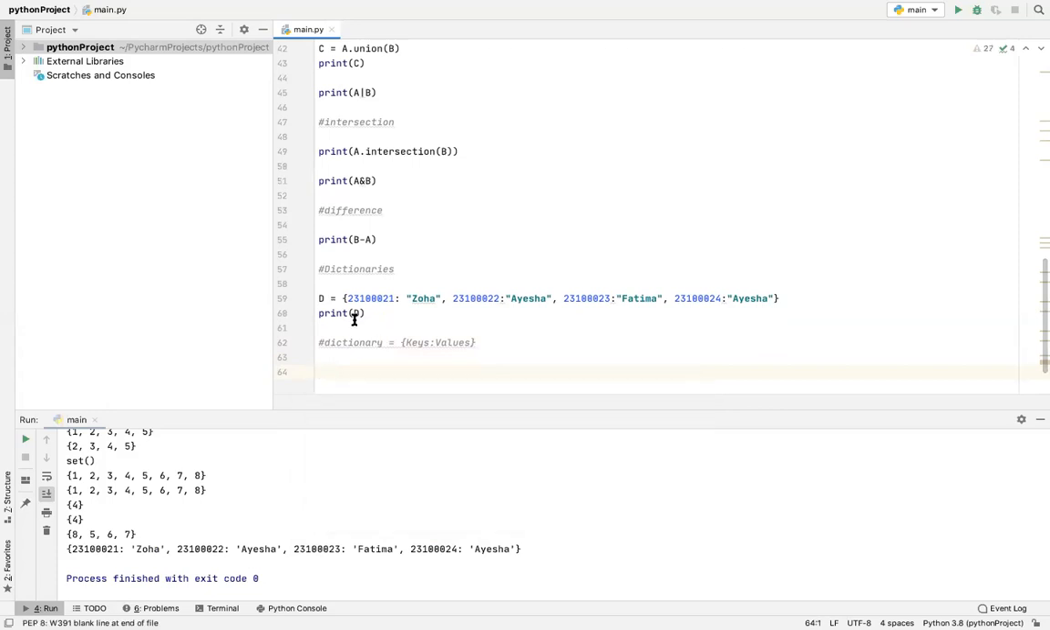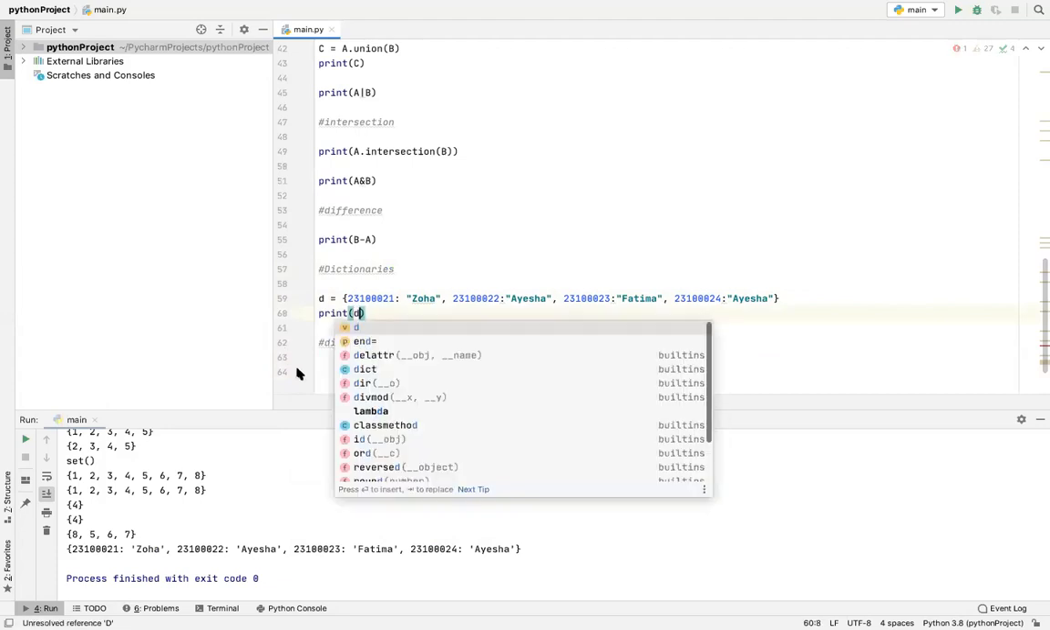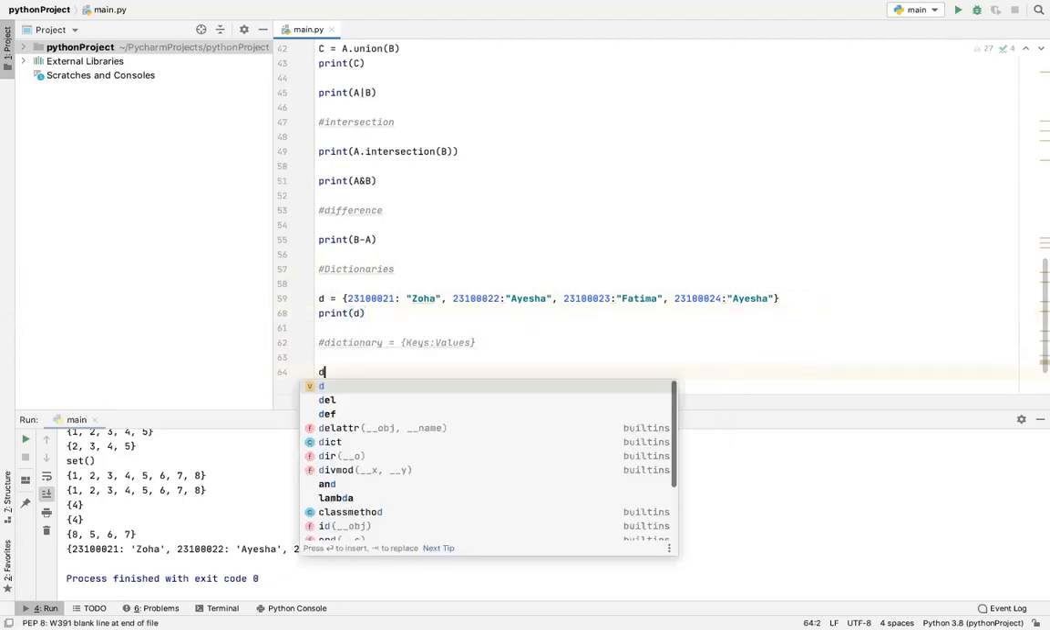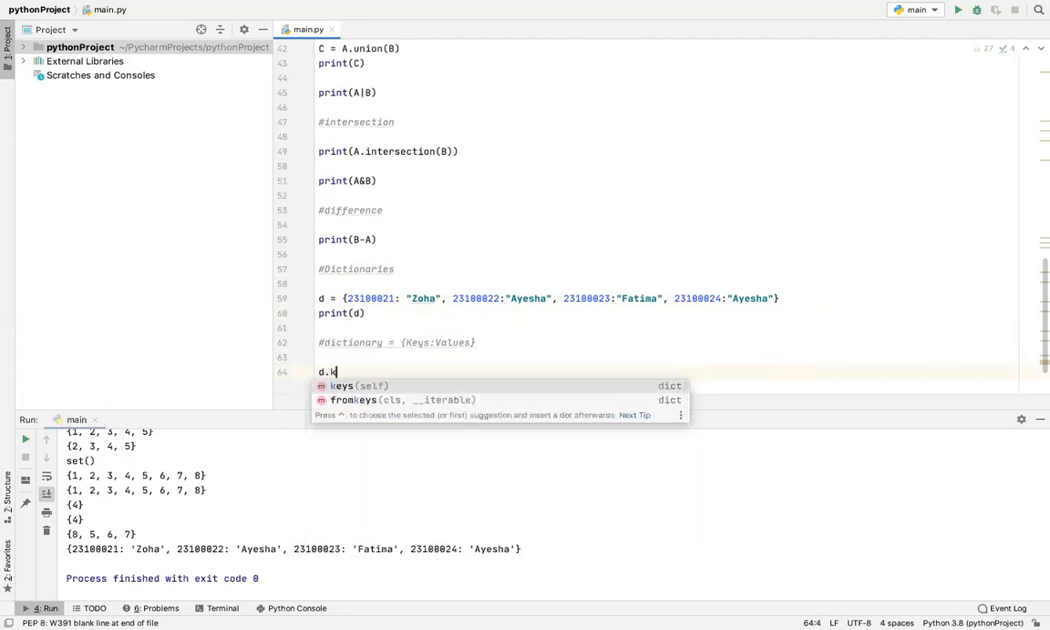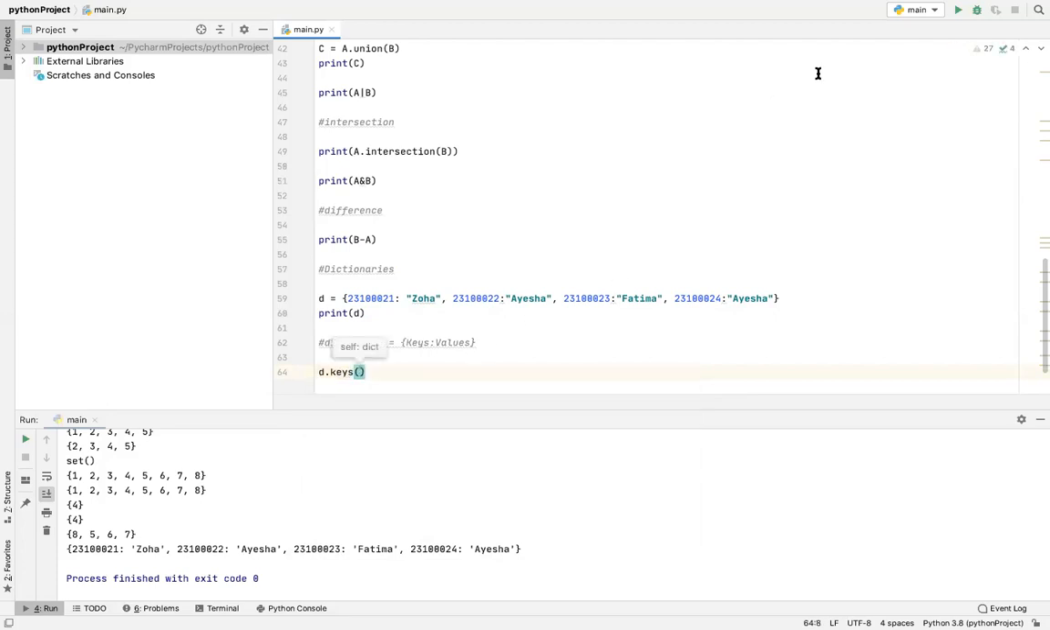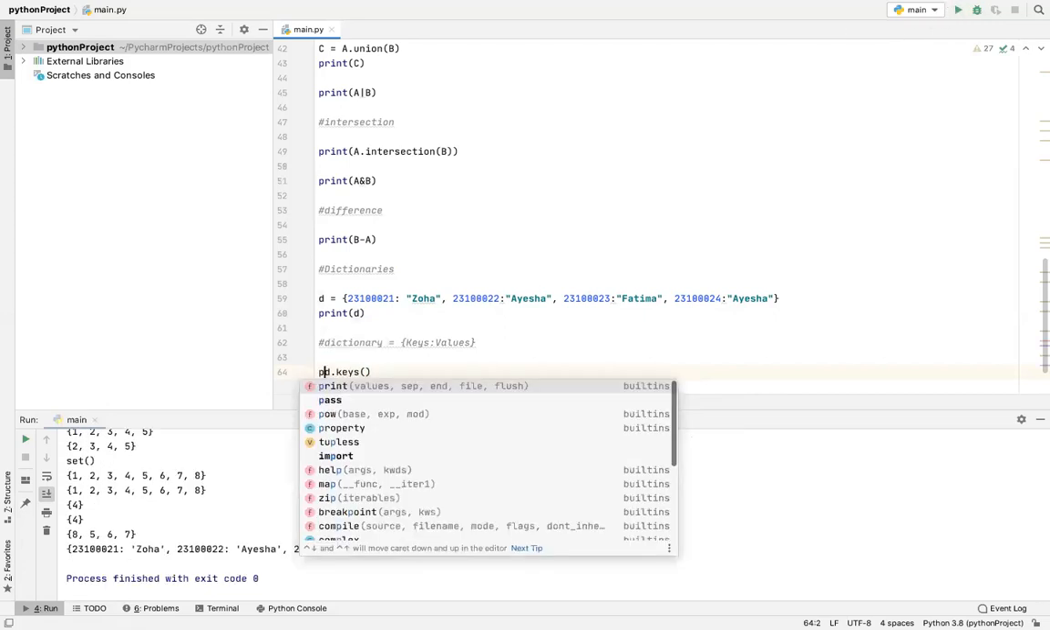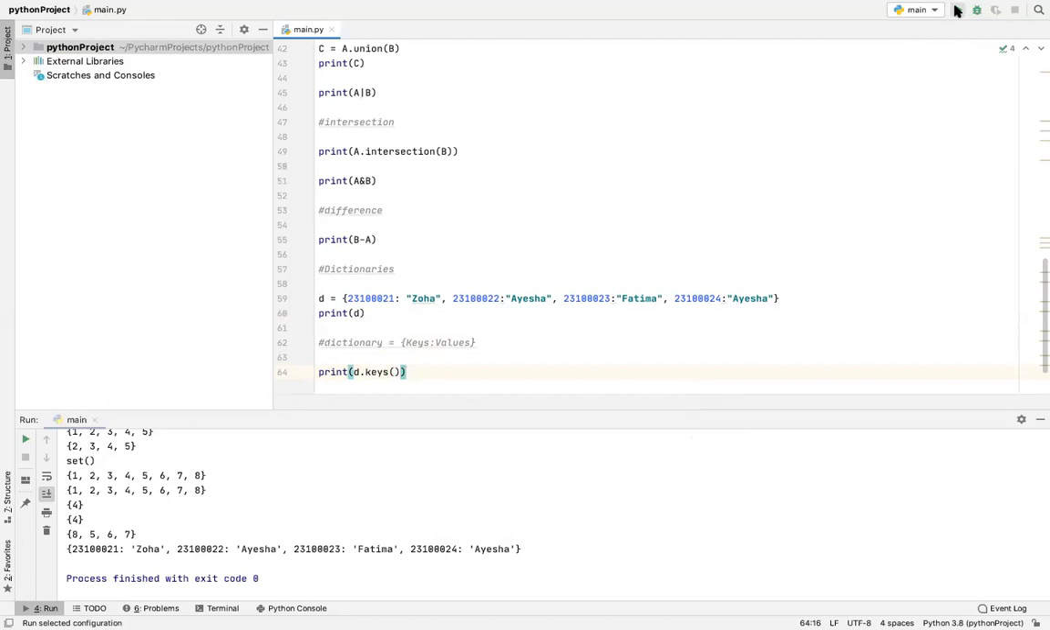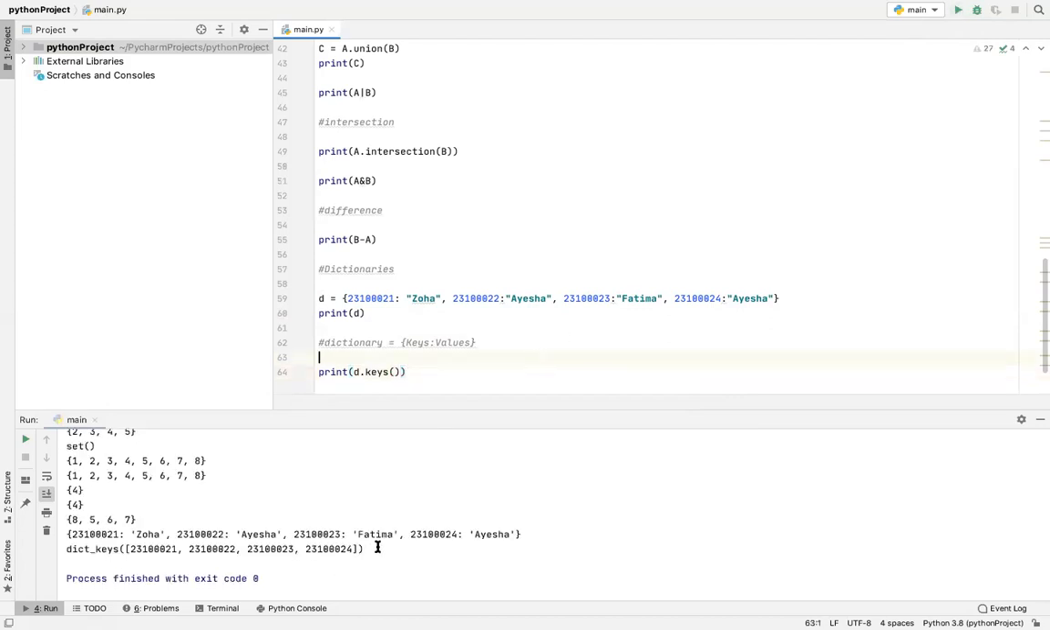We have used capital D, let's use a small d so it's easier to type. If we only have to call out the keys, we write the name of the dictionary dot keys, which is the keyword to call it, and then parentheses. It hasn't printed it out. Currently, this is my first time working with PyCharm. So it only printed the keys. Let me write it down as well. Keys.